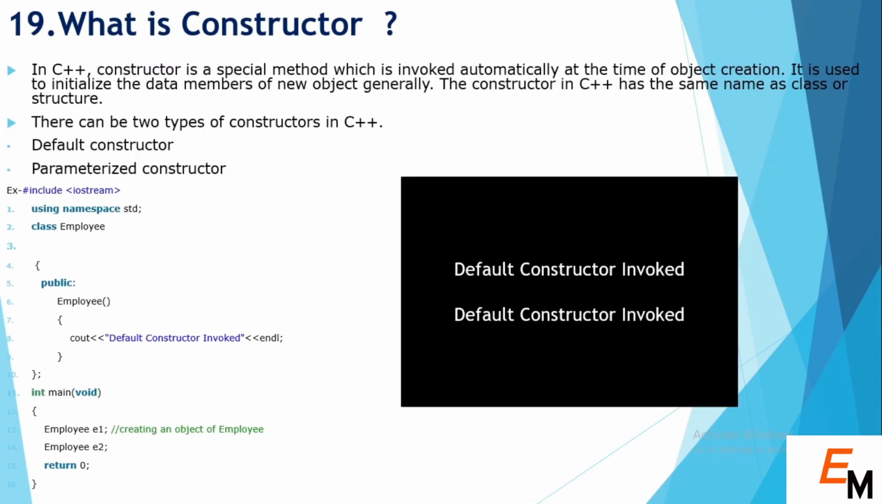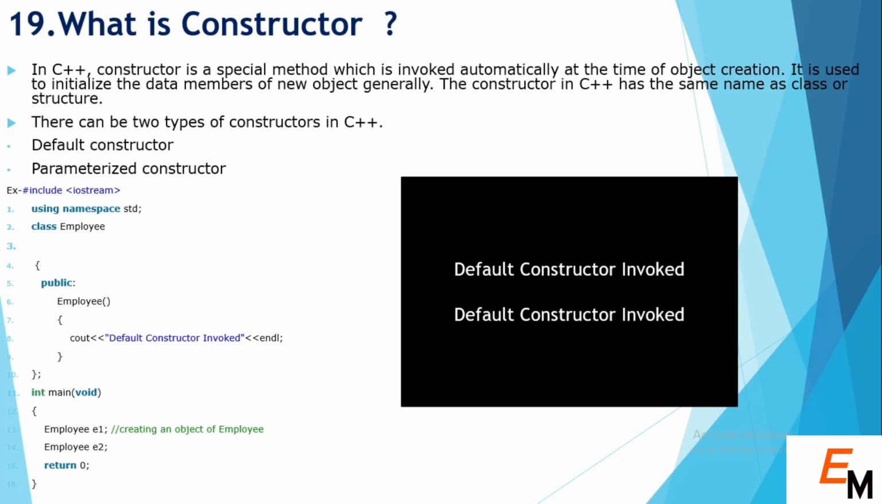So the next question is, what is a constructor? In C++, a constructor is a special method which is invoked automatically at the time of object creation. It is also used to initialize the data members of a new object. Generally, the constructor in C++ has the same name as the class or structure. Normally there are two types of constructor in C++: default constructor and parameterized constructor. We also have one more constructor called the copy constructor.